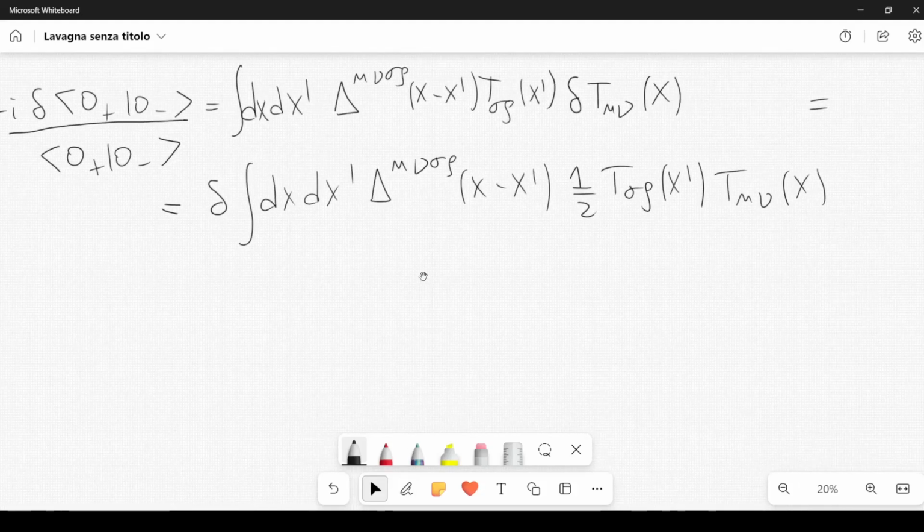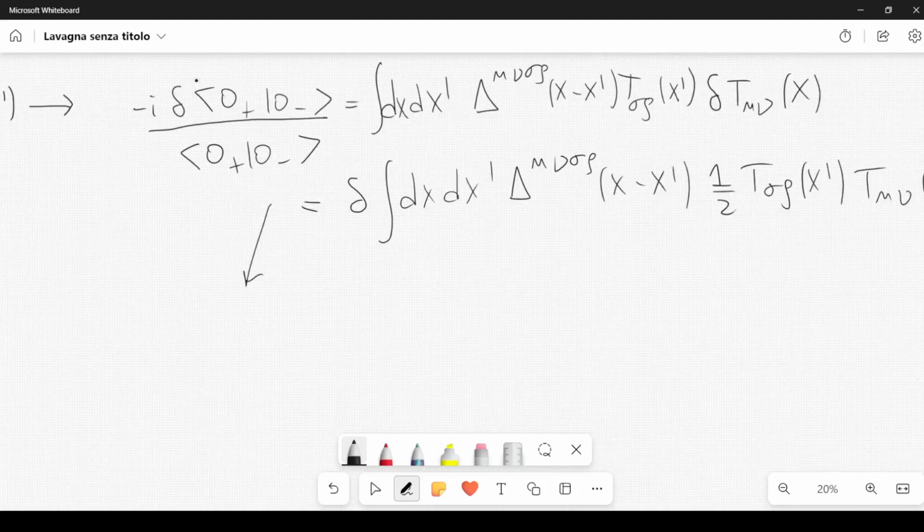So once you are convinced that you can rewrite this expression like this or like this, now we can integrate. So we can integrate, and on the left we are going to get a logarithm of this inner product. So we also have a factor of minus I, which you can put on the right by multiplying by I. So you get 0 plus 0 minus.